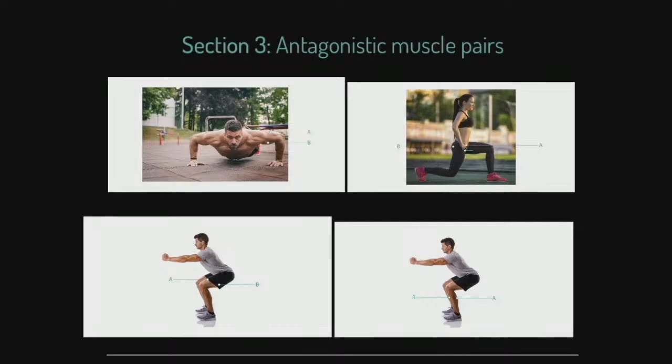In this image here, we've got muscle A. This is the tricep, back of the upper arm here, and muscle B is the bicep. You'll notice they're on either side of, in this case, a long bone for leverage, as we mentioned earlier. These muscles are operating as a pair.